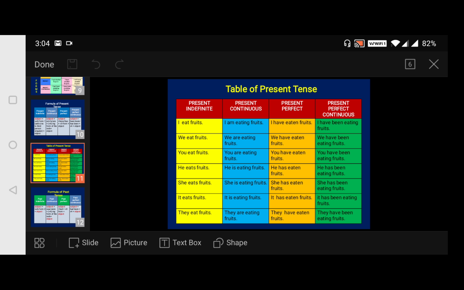Now let me tell you about the present perfect tense, because I just now told you about the continuous tense. The present perfect is often used to talk about past actions. When do we use the present perfect tense? When something happened already.